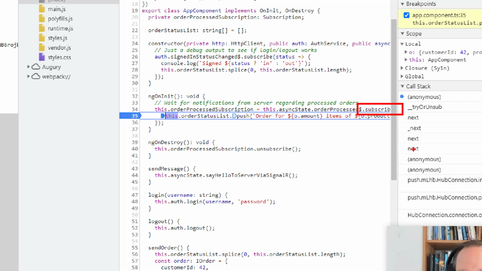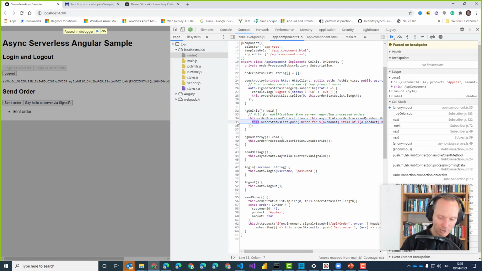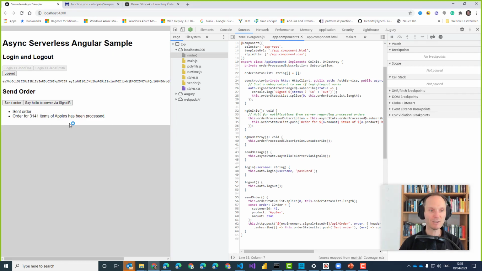This is the SignalR message we received from the server through the SignalR protocol, which went into an RxJS subject, and the subject triggered this code. And here I'm just outputting something on the screen to prove the point that it really arrived here. Let me run this, and you see order appeared.